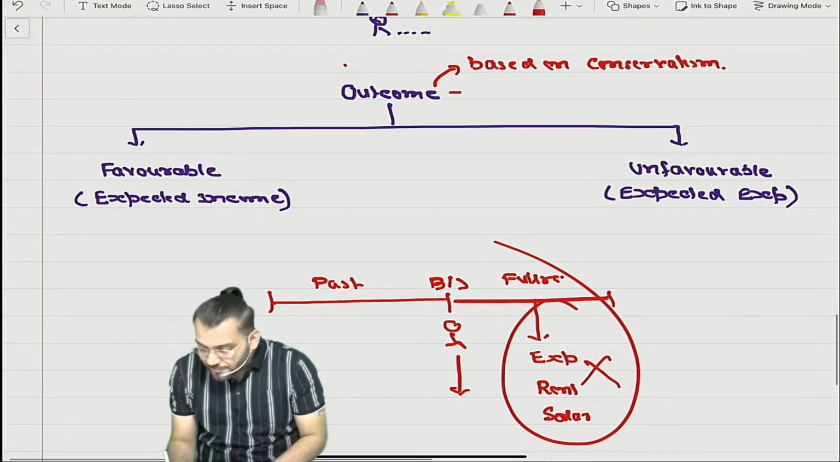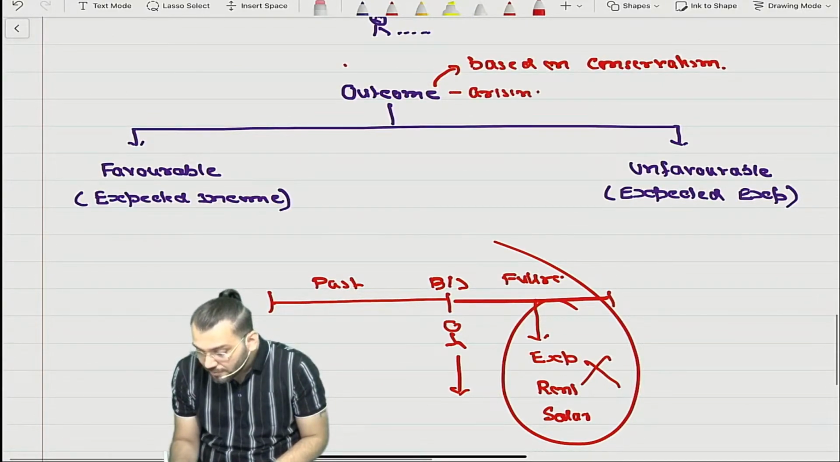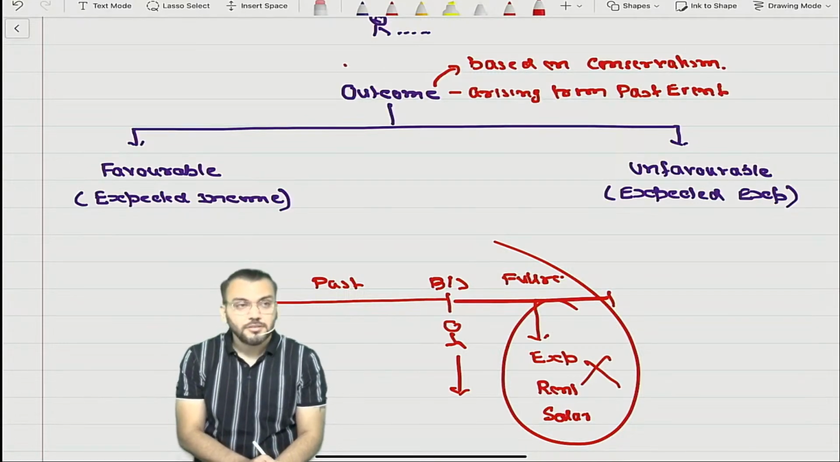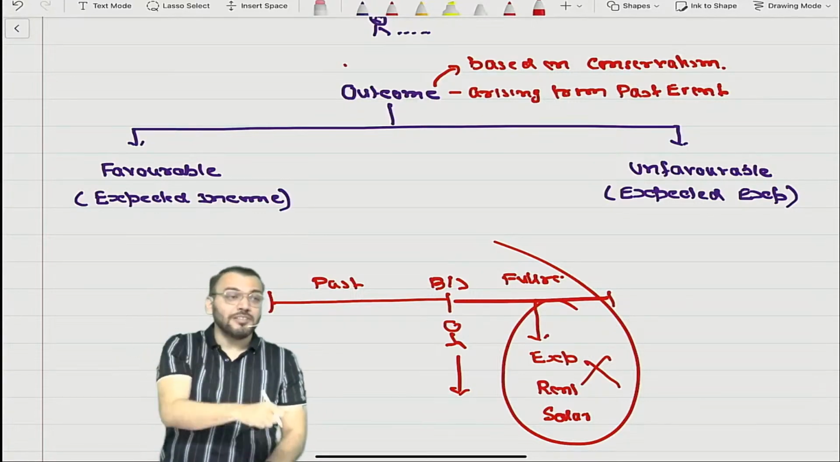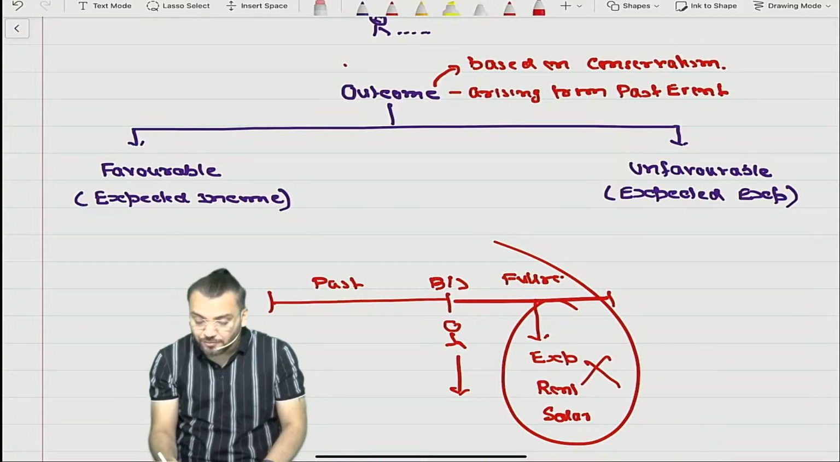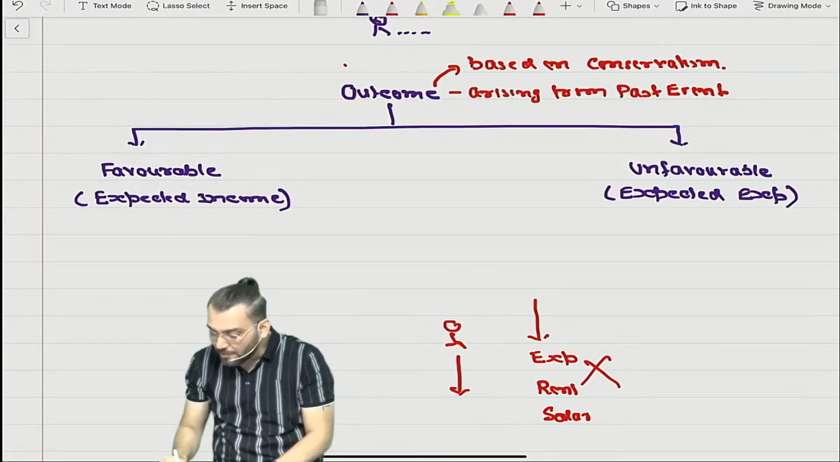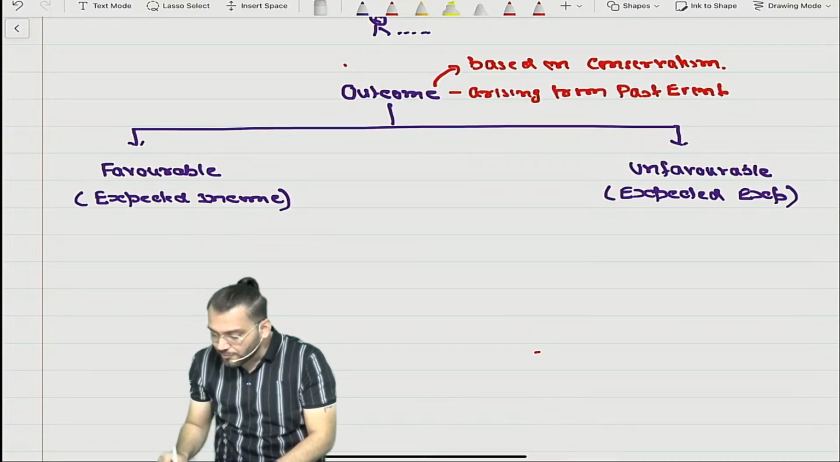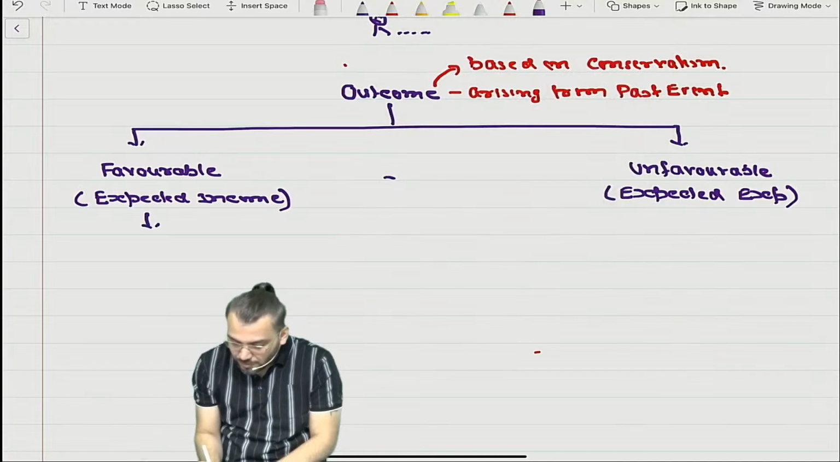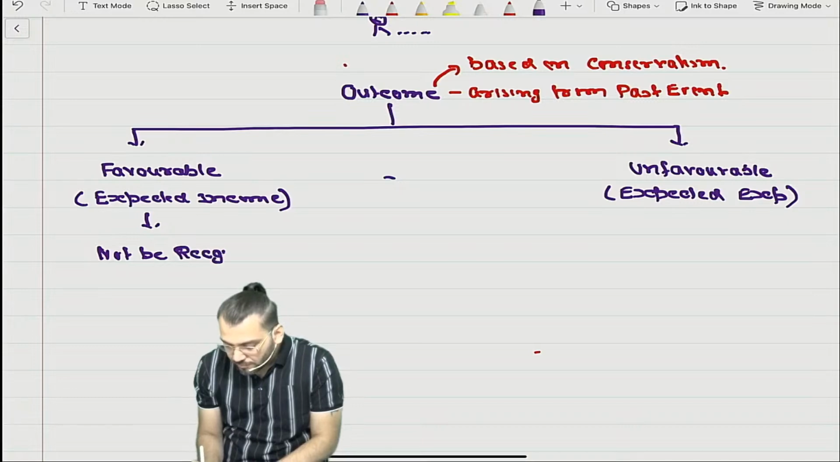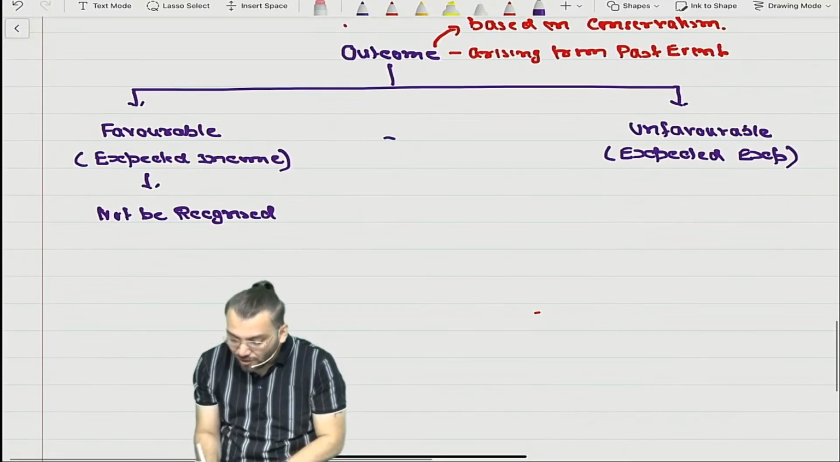Means this outcome arising from what? From a past event. Correct. Outcome of the condition, and the condition arising from a past event. This can be two: favorable and unfavorable. Now I hope you have understood. If favorable, it means expected income, and it will not be recognized. These are known as contingent assets.